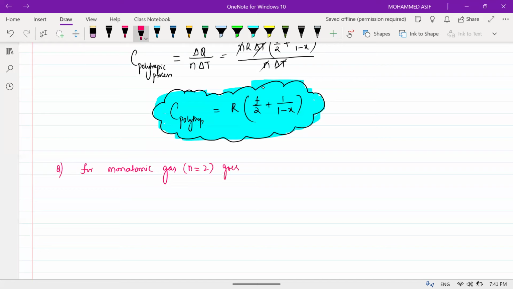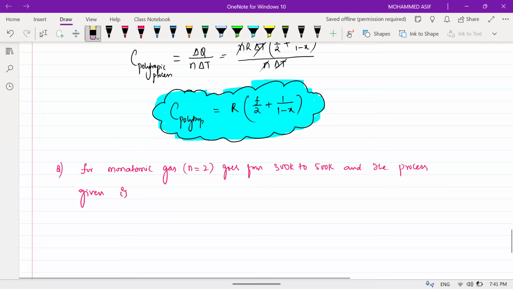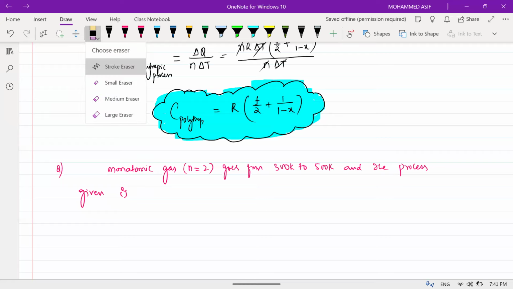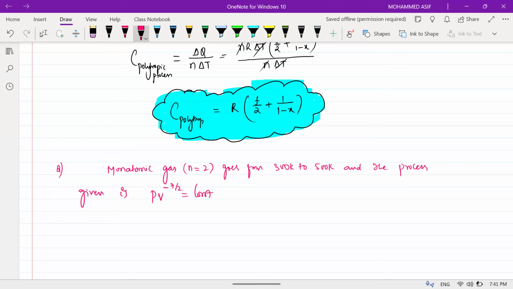The monatomic gas goes from 300 Kelvin to 500 Kelvin, and the process given is PV to the power of minus 7 by 2 is equal to constant.